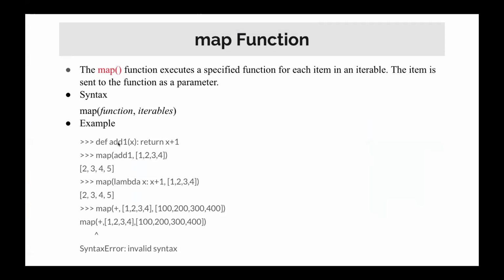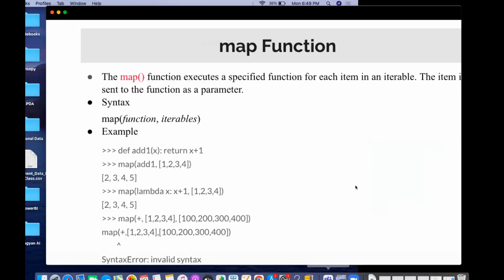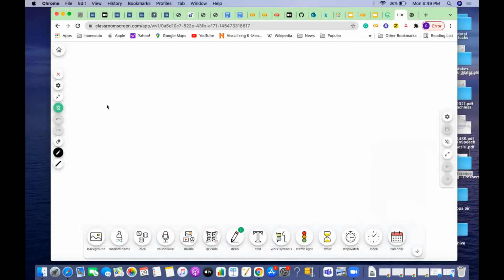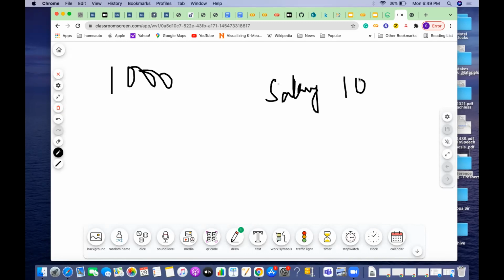Now if I have to add one to an element, I will pass this function, because I have to add one. So I will pass one and then it will add and come back, one by one. For example, in a company there are around 1000 people. The company has announced that salary or bonus is increased by 10k, 10,000 rupees.